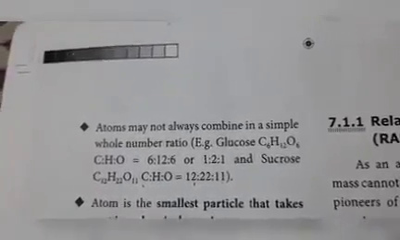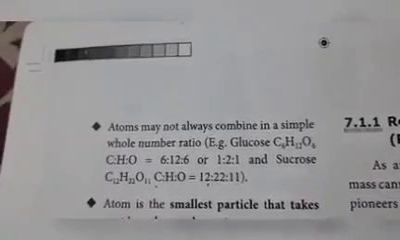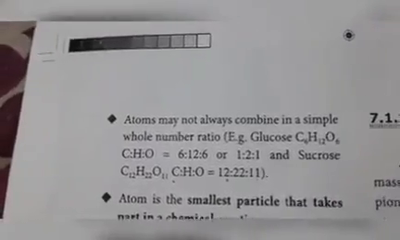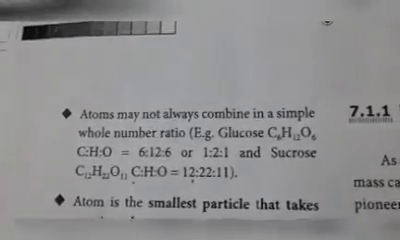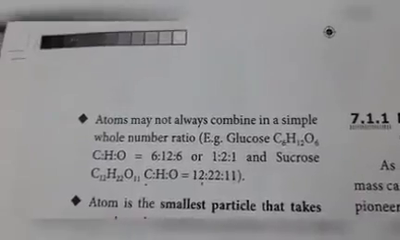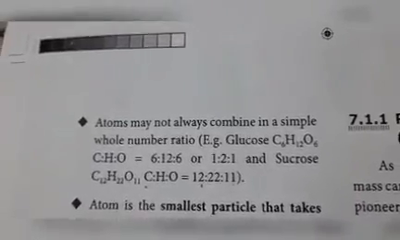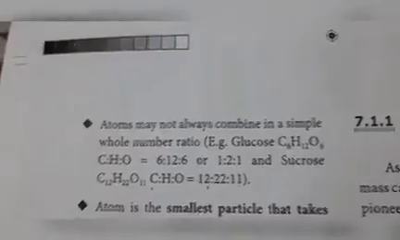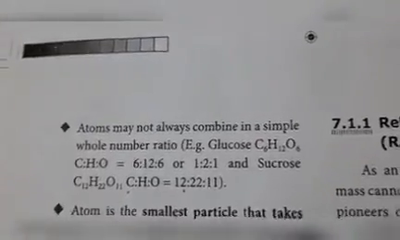That means small numbers only. The ratio is only small numbers like 1, 2. Another example, sucrose, C12H22O11. Here the ratio is 12:22:11. This is not a simple ratio. So two possibilities are there.